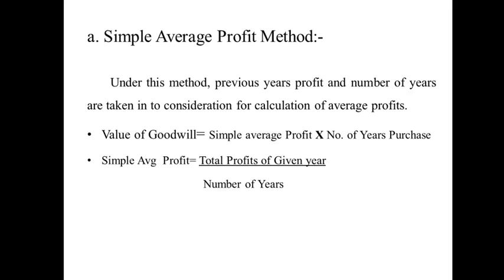Then put it as simple average profit into number of years purchase, which will be mentioned in the problem. Like this we solve problems on the simple average profit method.